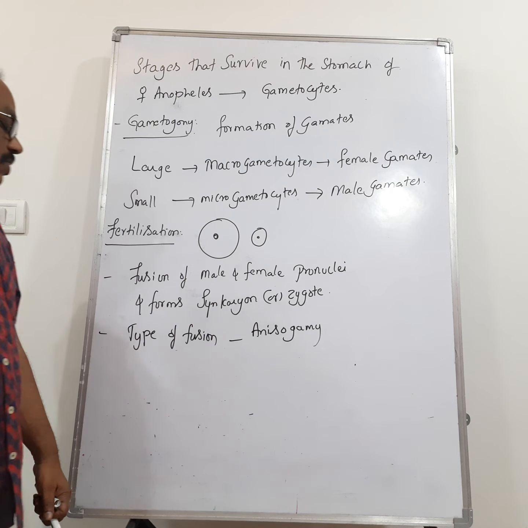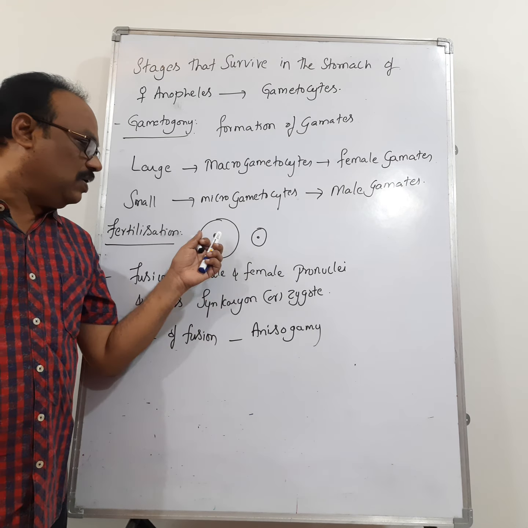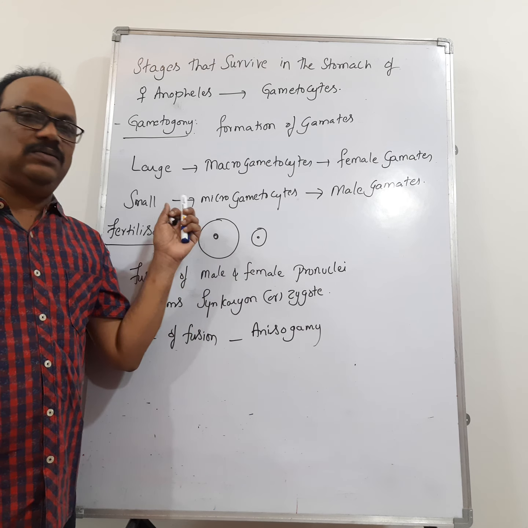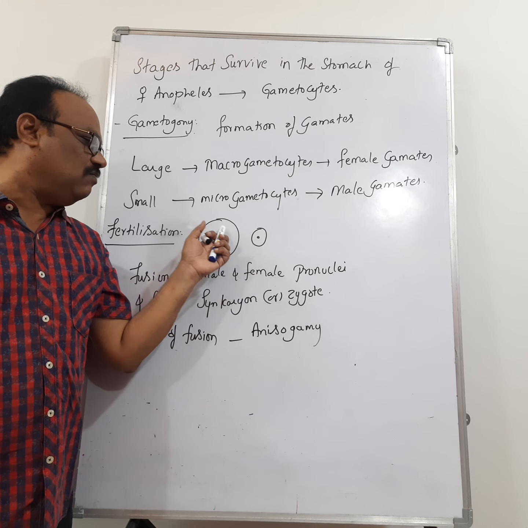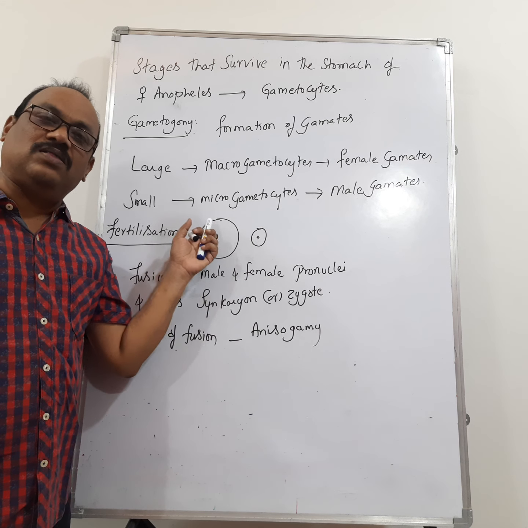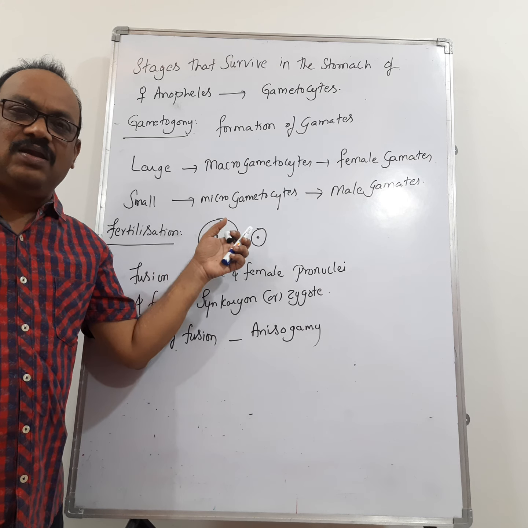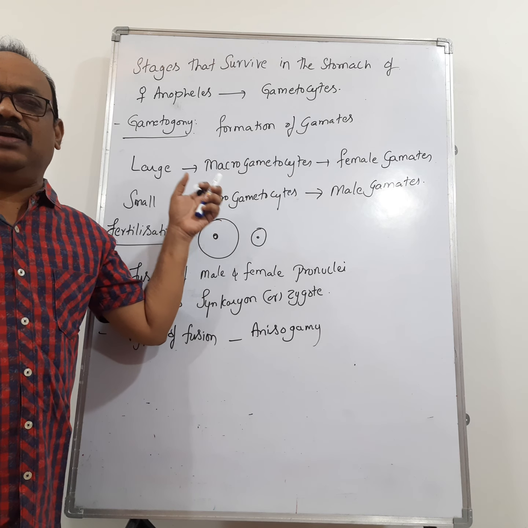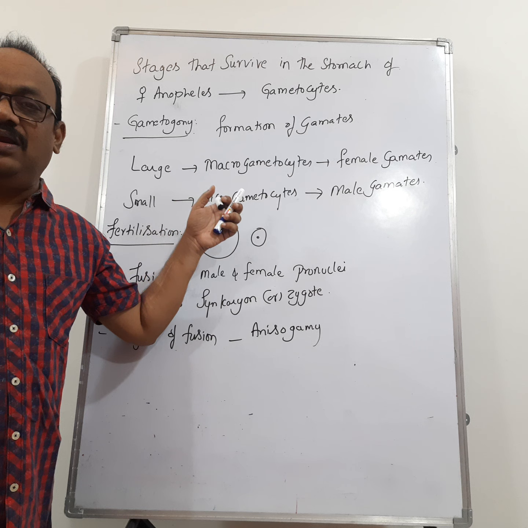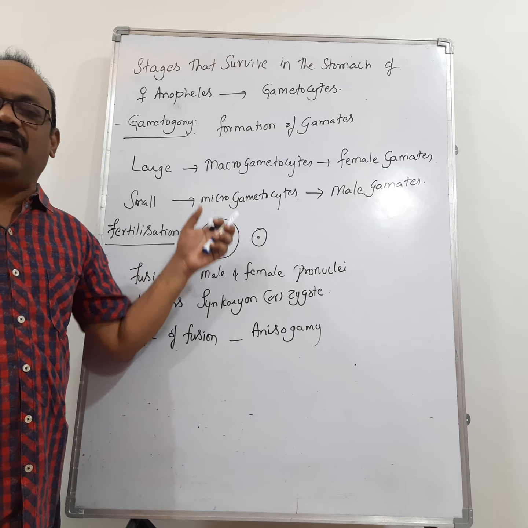Why are we calling that one anisogamy? Because it is the fusion between two gametes that are morphologically different. If we see the size, they are not morphologically the same. As the morphological difference is there, when two different gametes fuse with each other, we call that one anisogamy.